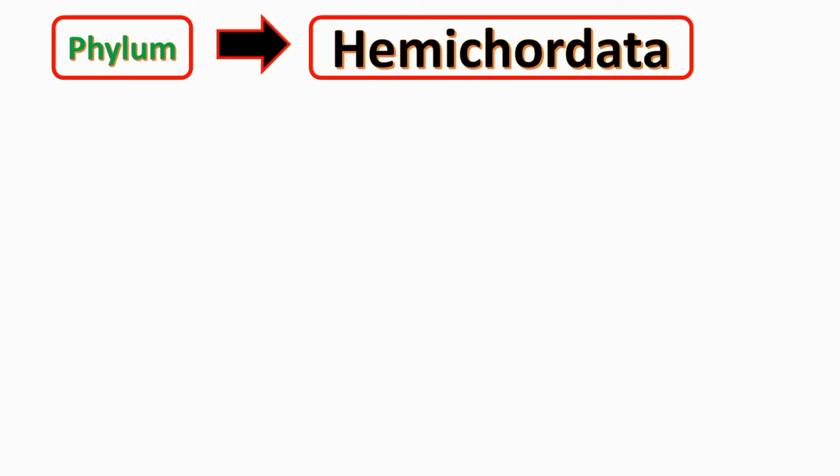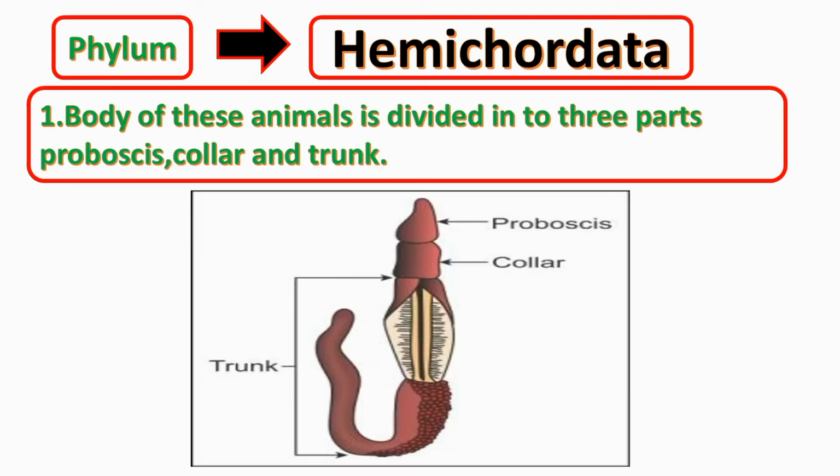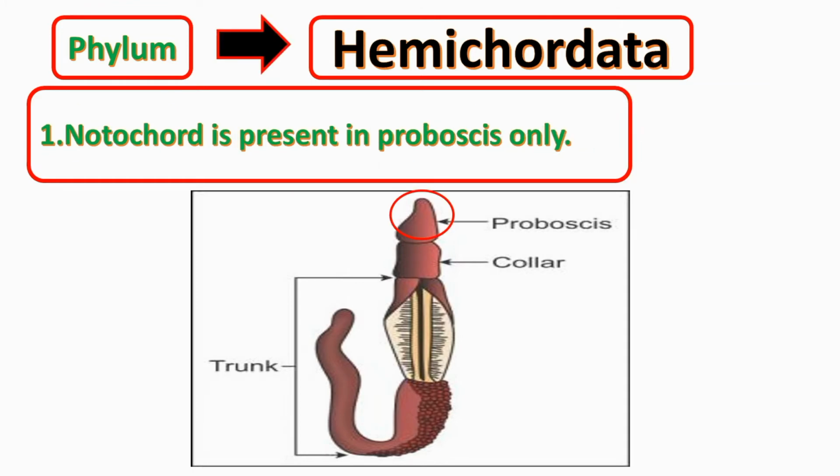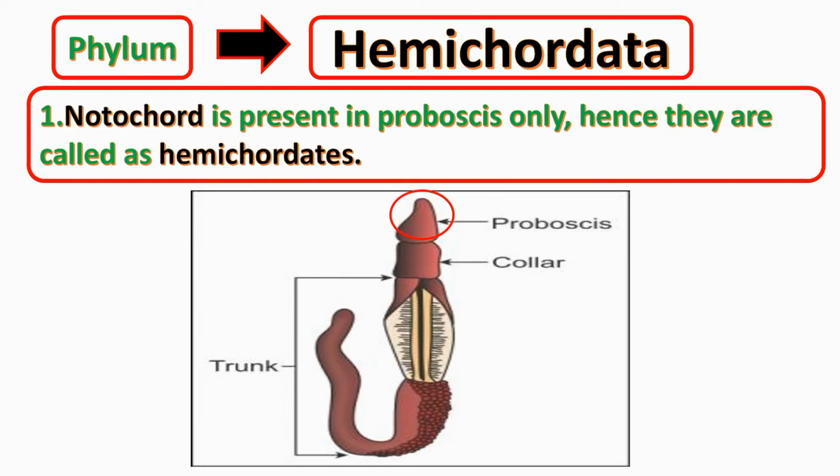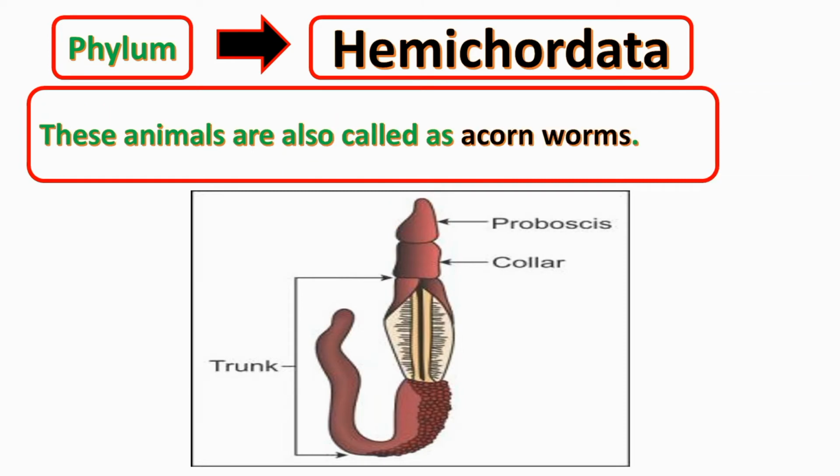Next phylum is Hemichordata. Let's study the characteristics of this phylum Hemichordata one by one. Body of these animals is divided into three parts: proboscis, collar, and trunk. Notochord is present in proboscis region only. Hence, they are called hemichordates. These animals are also called acorn worms.